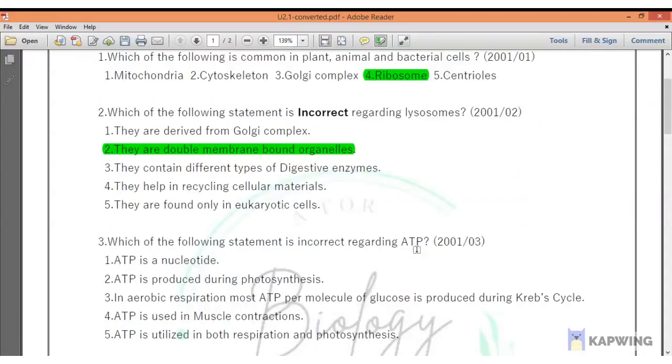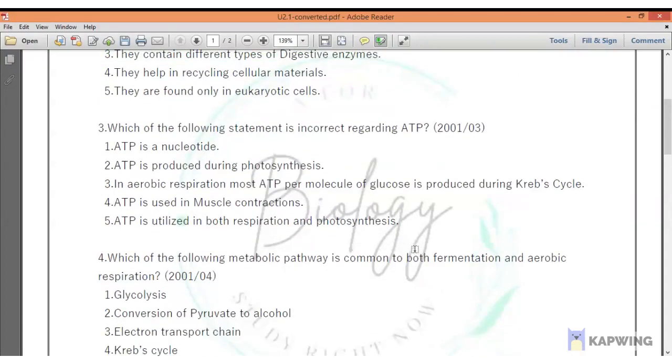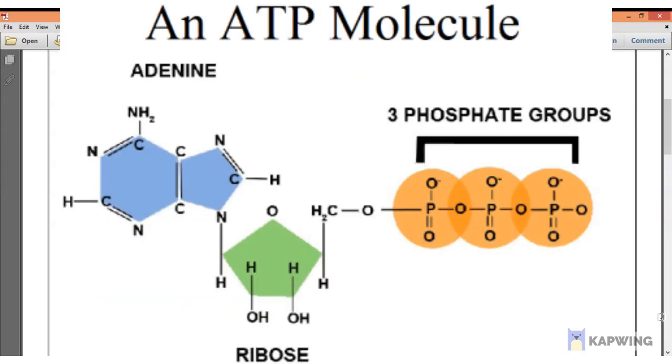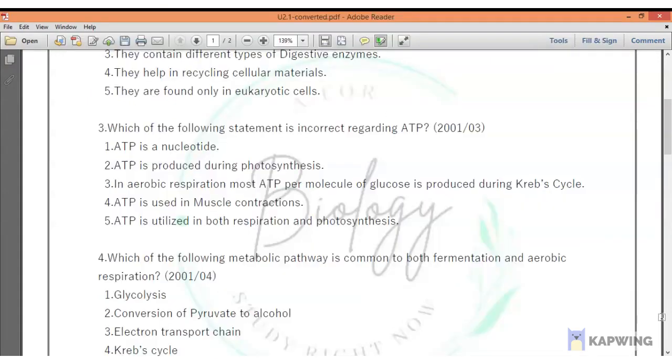Question number 3. Which of the following statements is incorrect regarding ATP? ATP is a nucleotide. That's true. Adenosine triphosphate is a nucleotide. Second one, ATP is produced during photosynthesis. That's also true. You guys know this very well. Through photophosphorylation, ATP is produced during photosynthesis. Third statement is the answer for this question because it's wrong. So let's go to that.